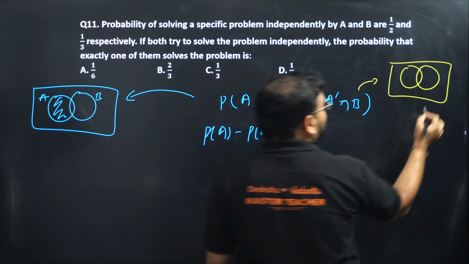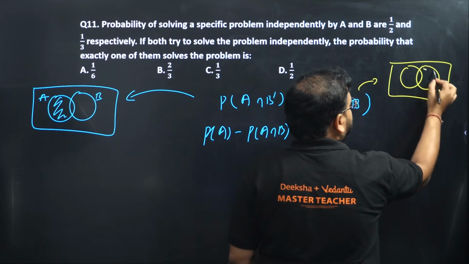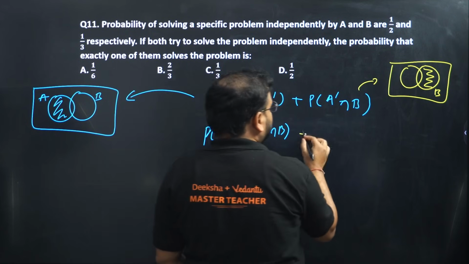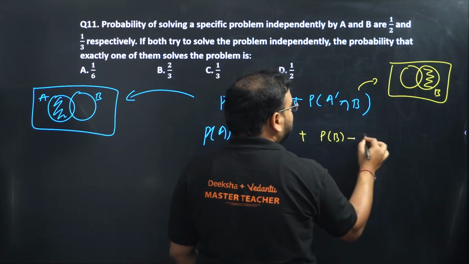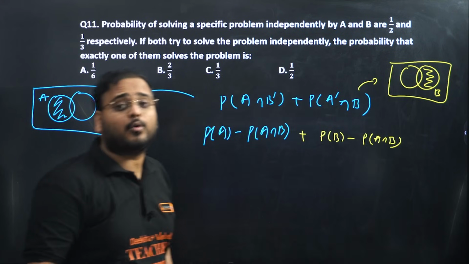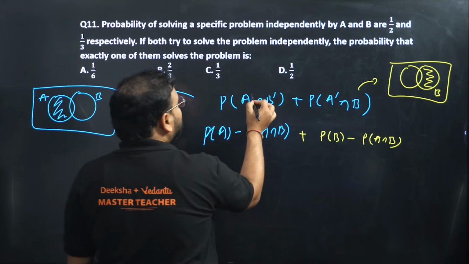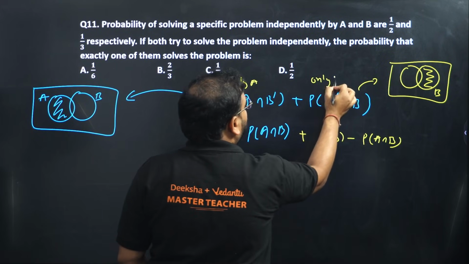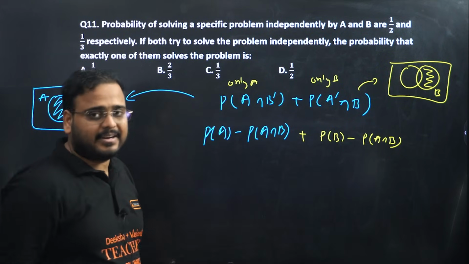A does not solve and B solves. A does not solve, only B solves. What is it? Nothing but, check here, from B, remove the intersection. You get only B. This is only A, and this is only B.